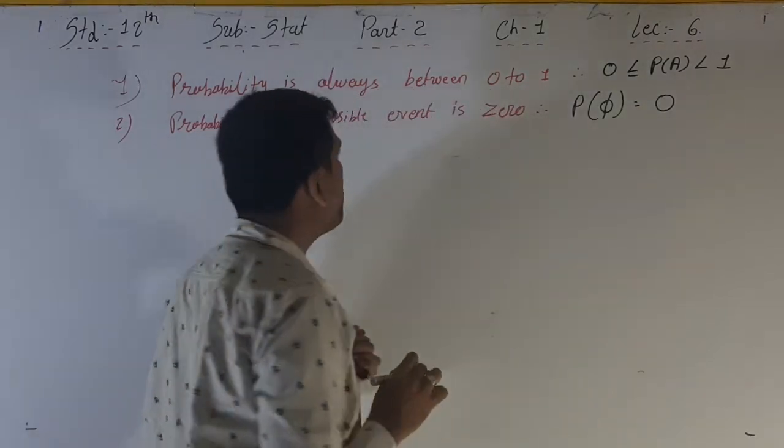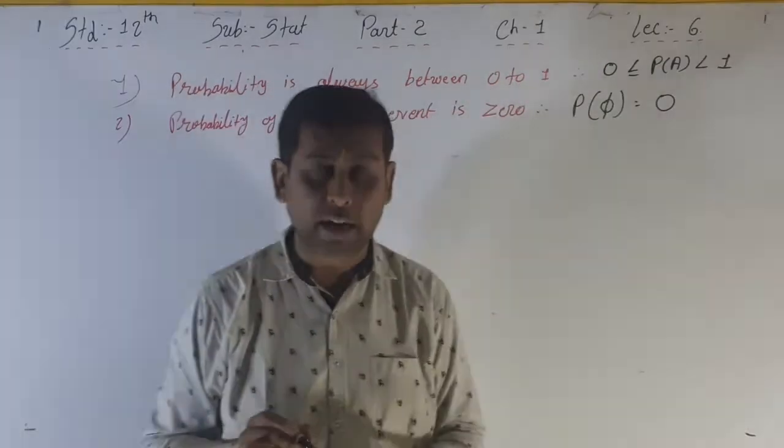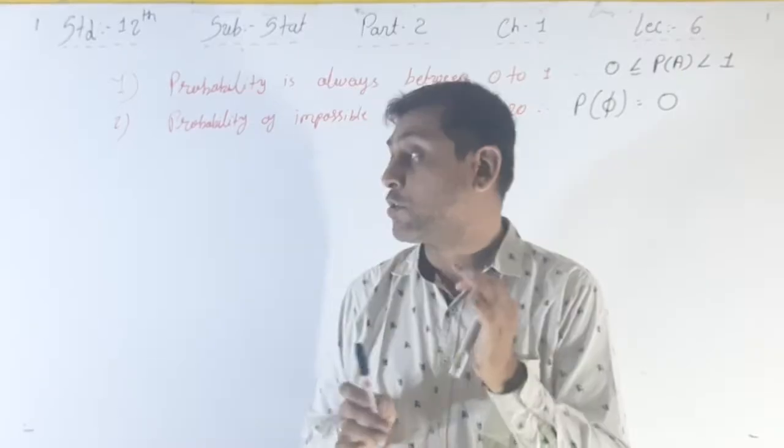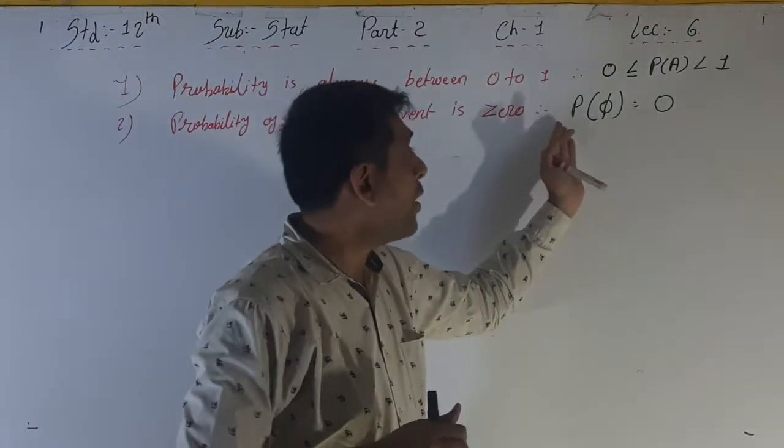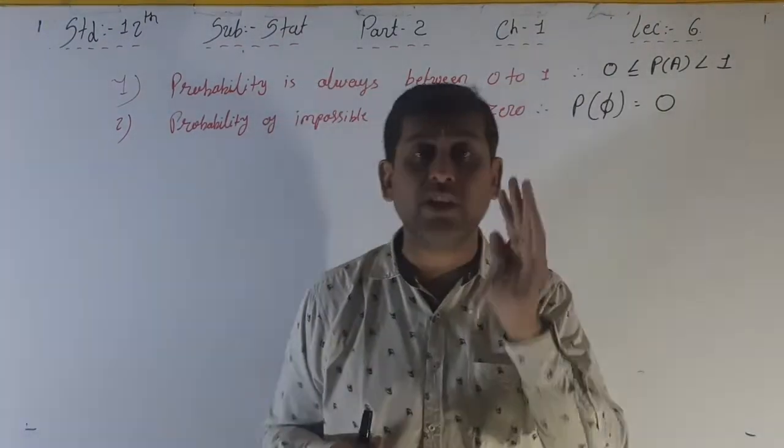The probability of impossible event, that is null set. We are denoting the impossible event as a null set. Probability of null set is always 0.